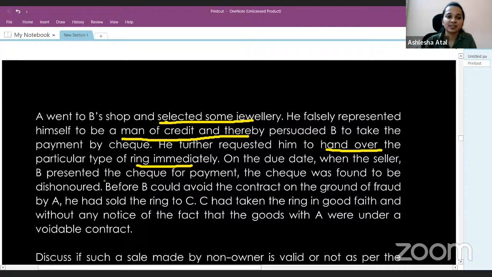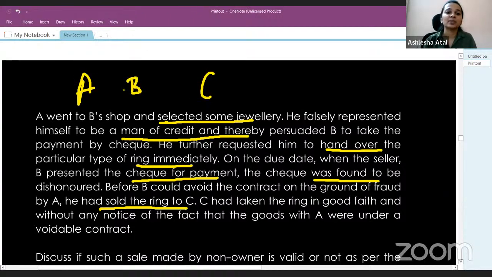On the due date, when the seller B presented the check for payment, the check was found to be dishonored. So what has happened on the due date when B presented the check for payment, the check bounced, the check was dishonored. Before B could avoid the contract on the ground of fraud by A, he had sold the ring to C. So what has happened here? There are three people, A, B, and C. Now B has sold a ring to A, but A obtained the ring by means of fraud, which means the contract between A and B is a voidable contract.